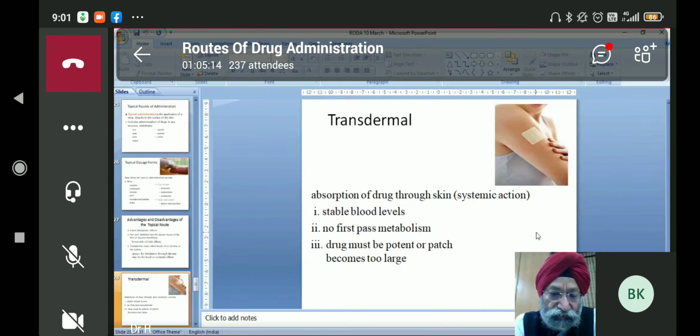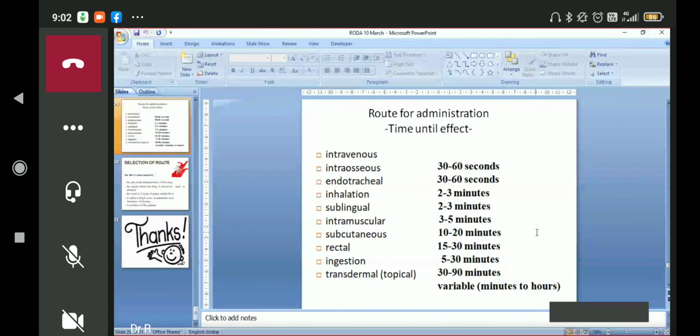So these are the routes which we have discussed. The fastest is intravenous, then intraosseous. Intraosseous means within the bone, in the bone marrow, we give the injection at times. That works in 30 to 60 seconds. Endotracheal route, we put the drug directly into the trachea. Inhalation, sublingual 2 to 3 minutes.